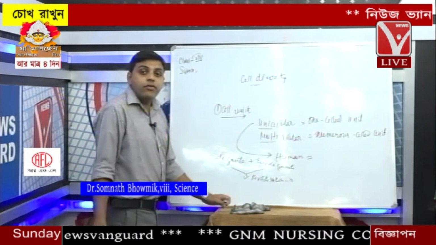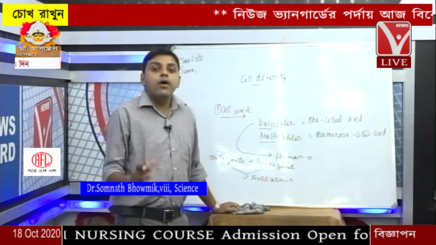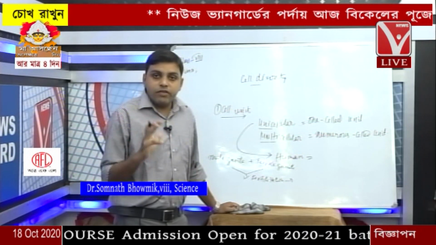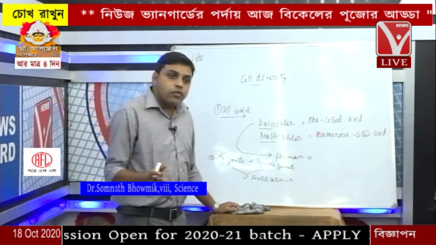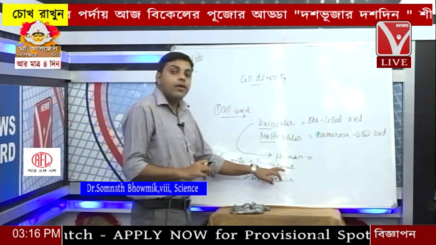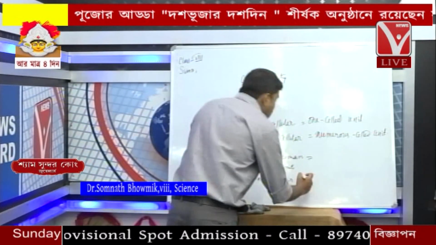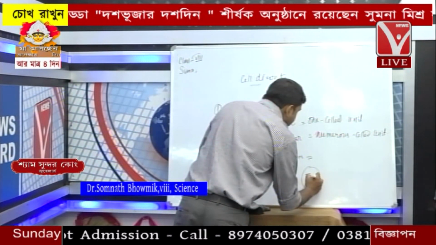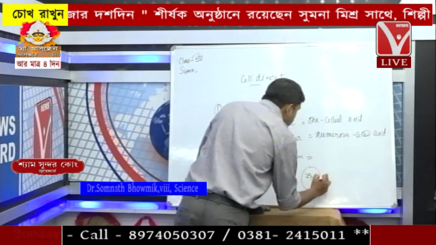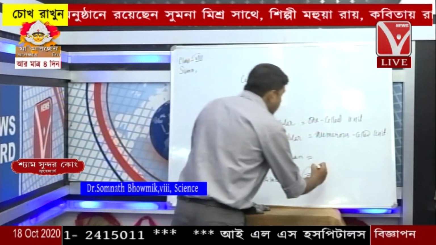In the chapter on adolescence, I have already taught you how adolescence comes and how fertilization takes place. The male gamete and the female gamete fuse together through fertilization, resulting in the formation of a single-cell structure called the zygote.